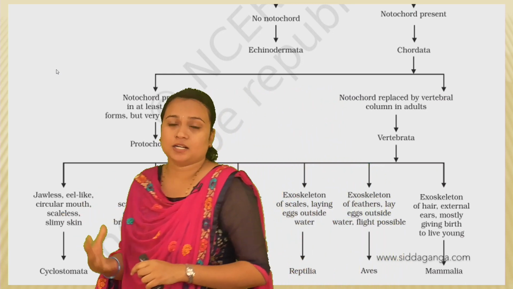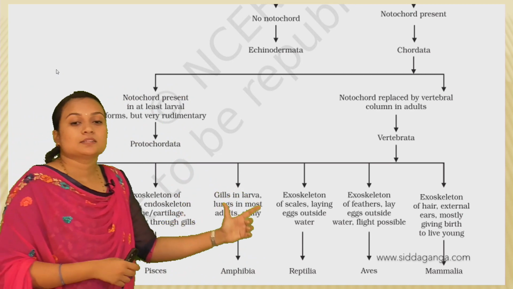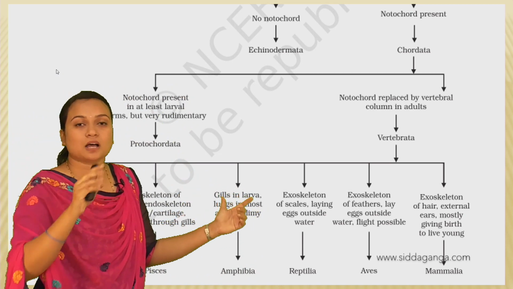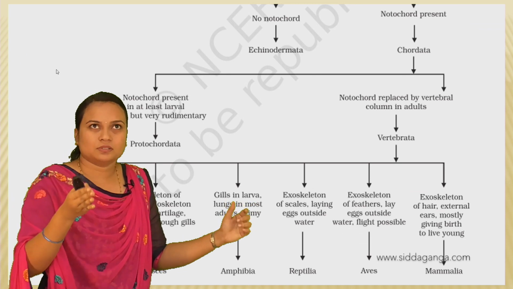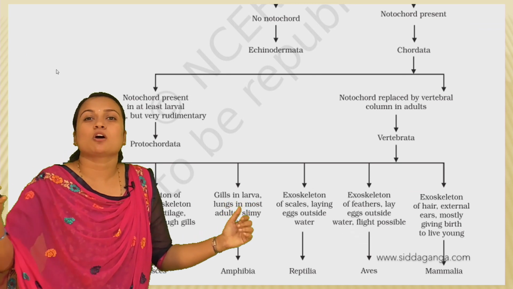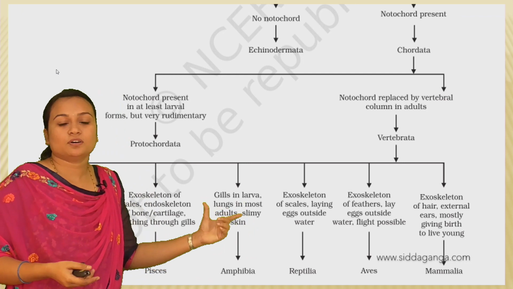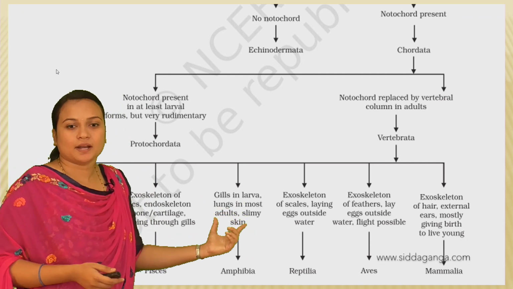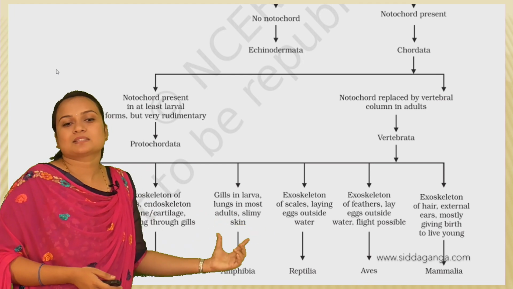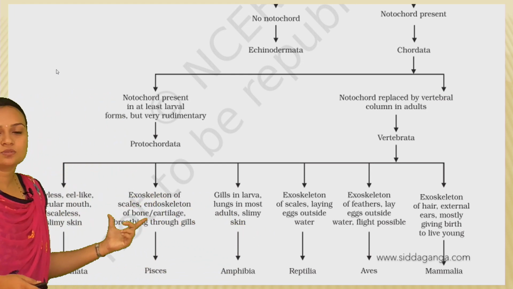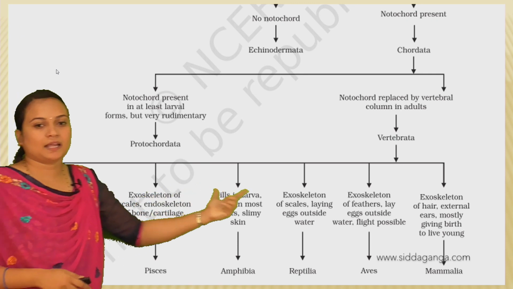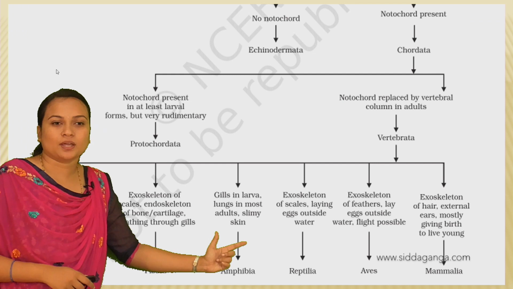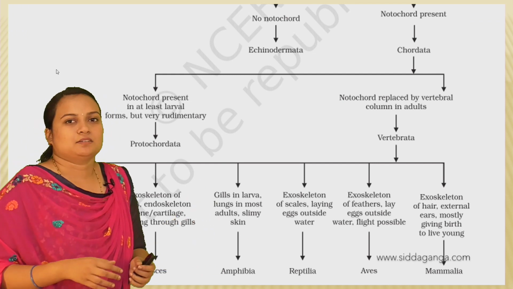When they are adults, the gills are no longer performing such functions, and the lungs perform the respiration, and also the skin will be slimy. So here the exoskeleton was of scales, and here the skin is slimy. So these are primitive characters.